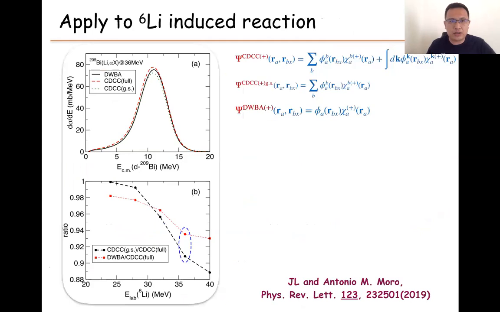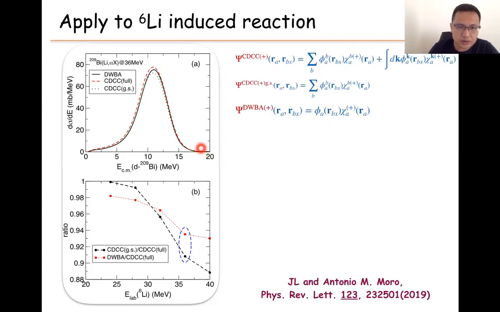So for that, we do the calculation. We're using the CDCC wave function here. We consider the ground state and the continuum state. We're using the CDCC ground state wave function by itself, which means we solve the full CDCC wave function, but only apply the ground state part. And also we're using the DWBA approximation, which is a product of the X internal wave function, the lithium-6 ground state, and also the lithium-6 and bismuth scattering state. We apply these three wave functions to the non-elastic breakup.